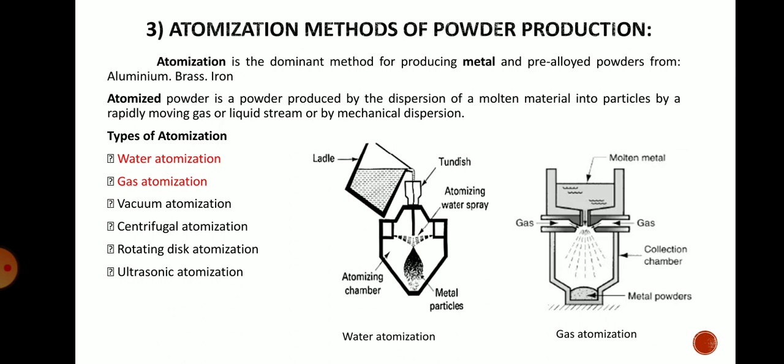By these ways we can produce small particles of metal in the form of powder, and the choice of a specific technique for production of powder depends on the particle size, shape, microstructure and chemistry of powder which is required in the final product. So depending on those parameters you can select any kind of powder manufacturing method. So this is about today's lecture. Thank you very much.